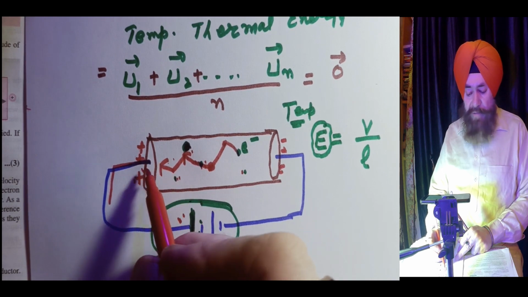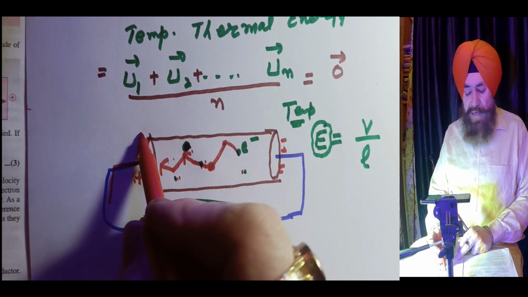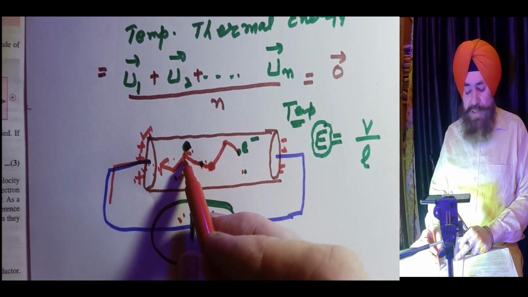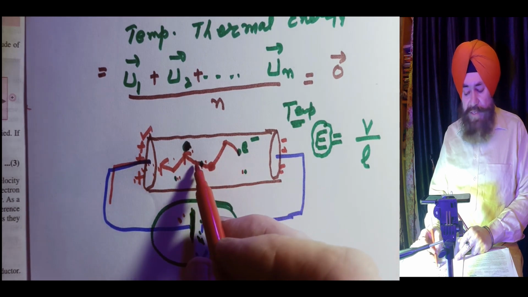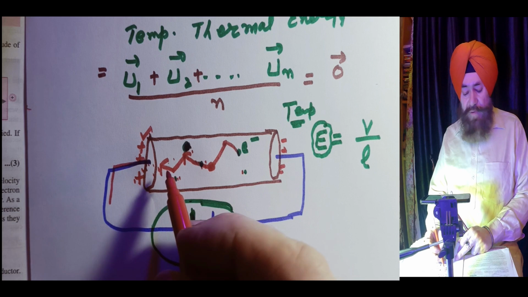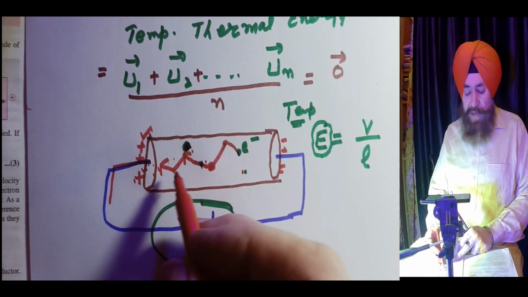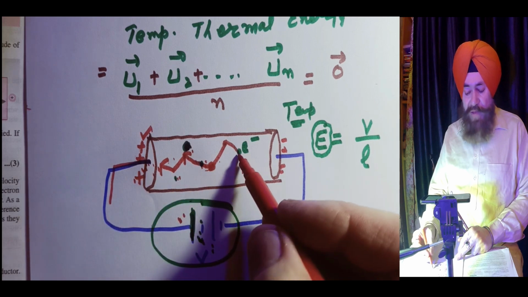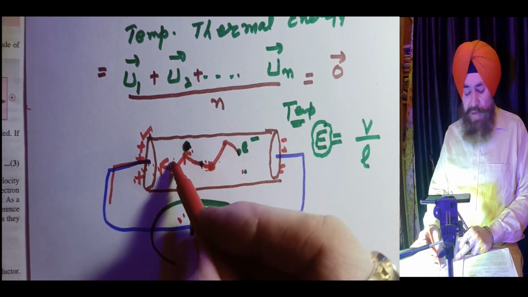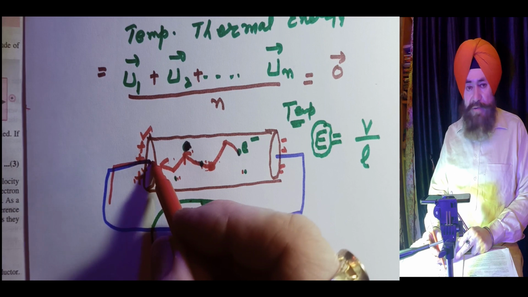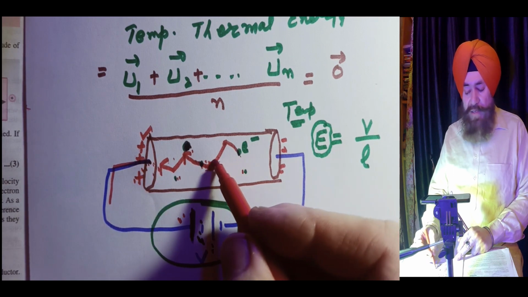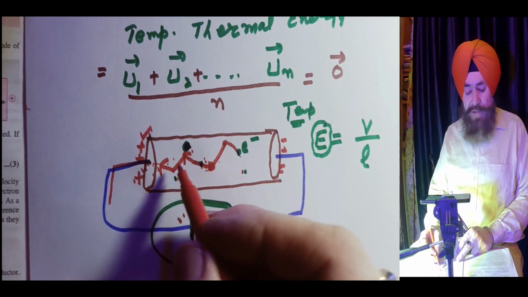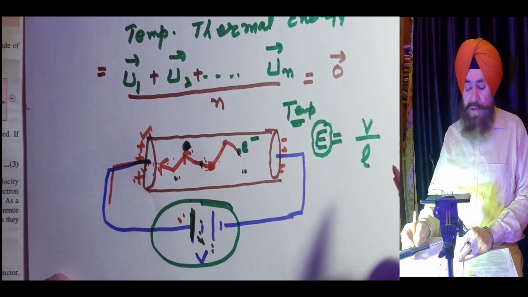Then ultimately it will reach here towards the positive potential. But the path is not straight. It is a zigzag path. So we will say the electron is drifting. Drifting means slowly it is moving towards the target. That is called drifting.